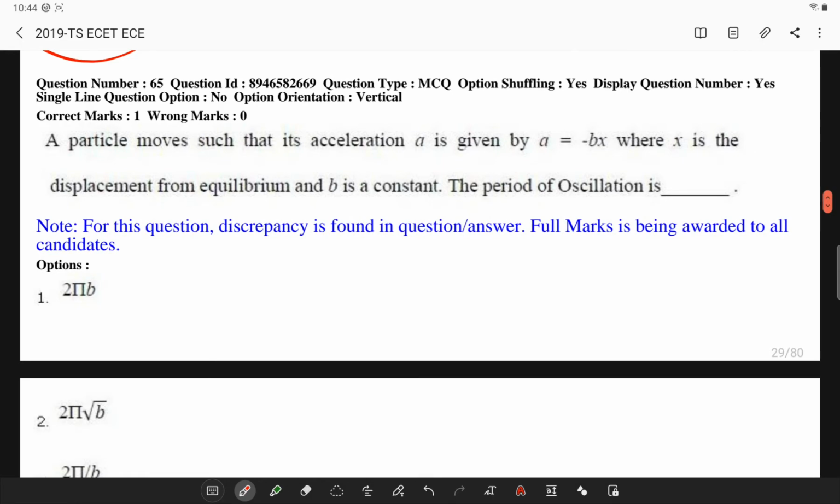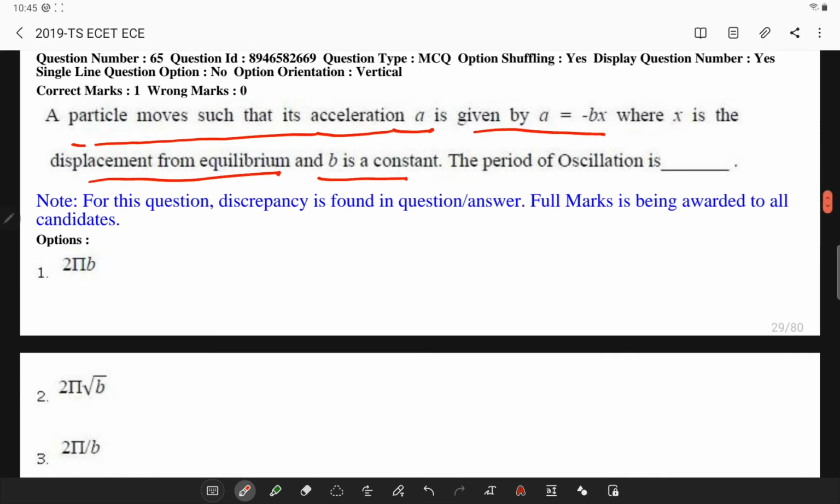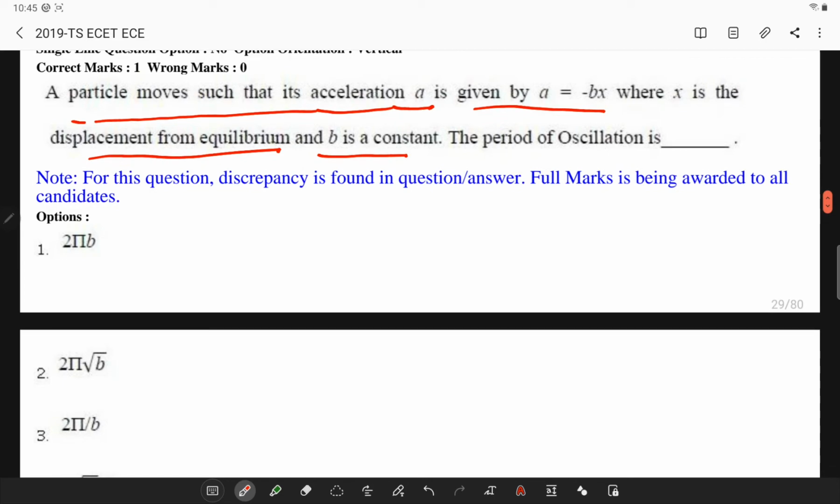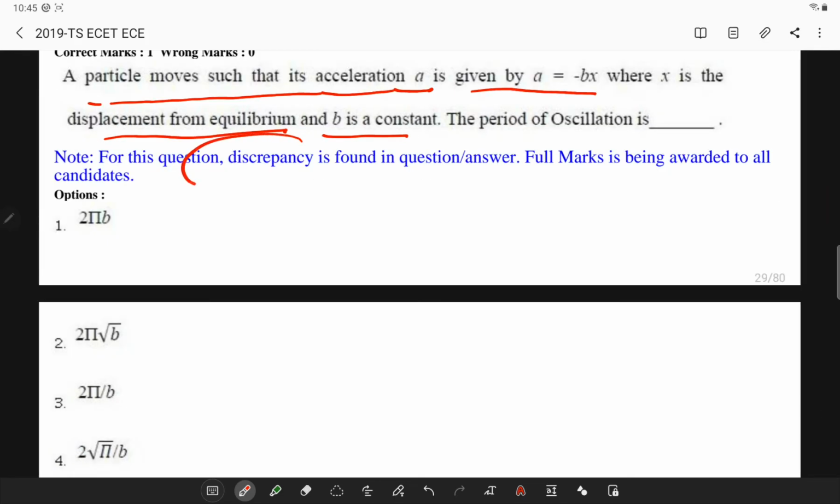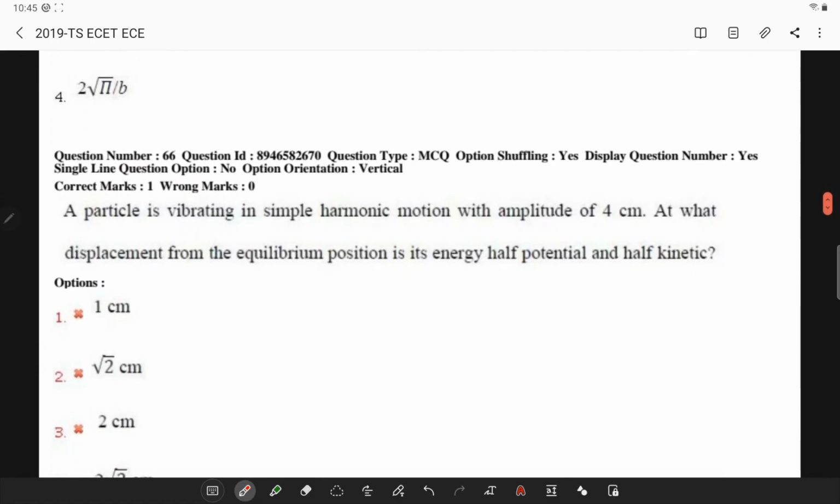Next, a particle moves such that its acceleration a is given by a is equal to minus bx, where x is the displacement from equilibrium and b is a constant. What is the period of oscillation? Now this question has a discrepancy, so we are giving up this question and we'll go to the next question.